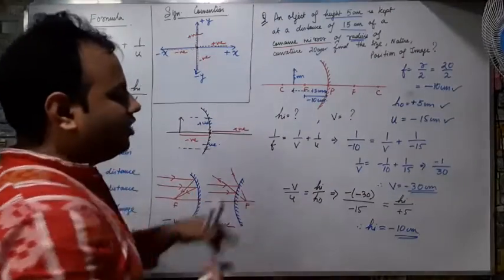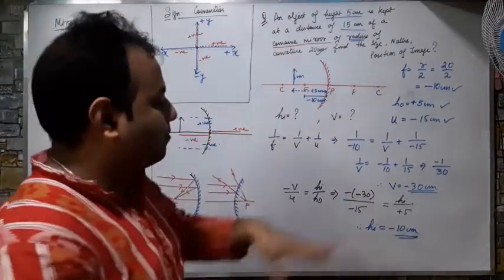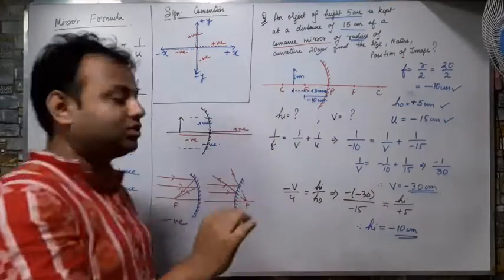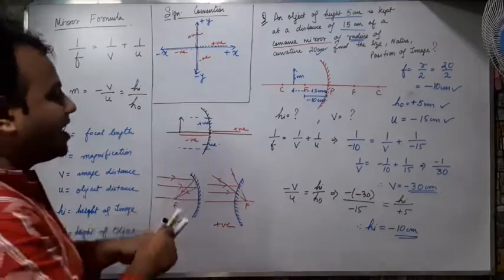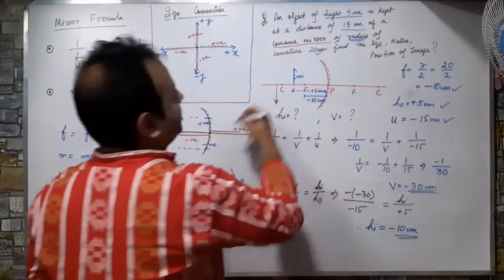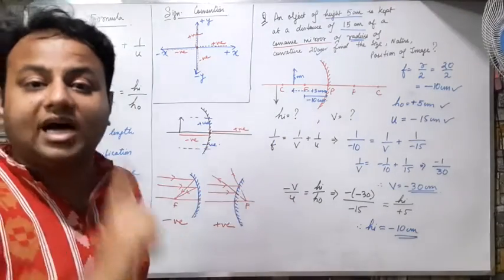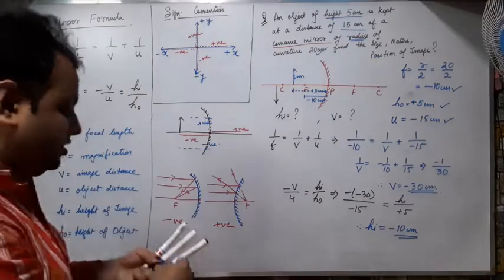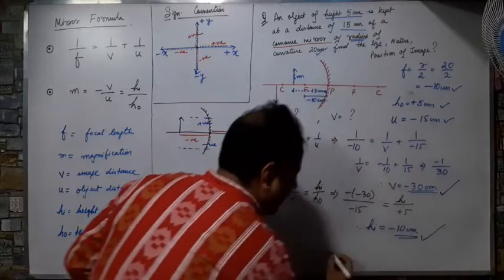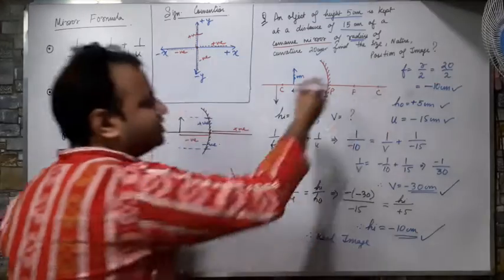Okay. So now tell me, the height is minus 10. Minus means we have taken the lower side. Height is minus 10. What does minus mean? Minus means it is on the lower side. So my image is formed on the lower side. It is inverted, like this. Means I am getting a real image. Why sir? Because an inverted image is always a real image. So this is my position, this is my height, and therefore real image. This is my nature of the image.